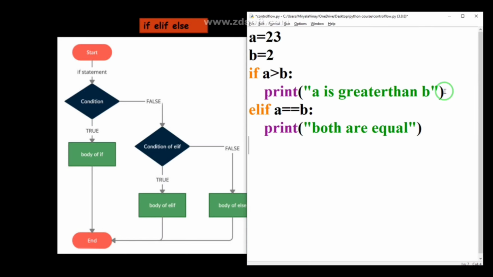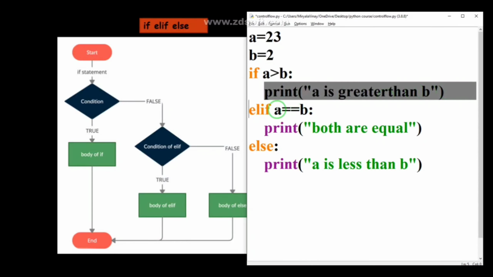If not, I'm directly writing the else block, that is, I'm printing "a is less than b". So you can see, guys, I'm initializing two variables, a equal to 23 and b equal to 2, and I'm checking the condition whether a is greater than b or not. If the condition a greater than b is true, then it will execute this print statement. If it is false, then it will enter into this one.